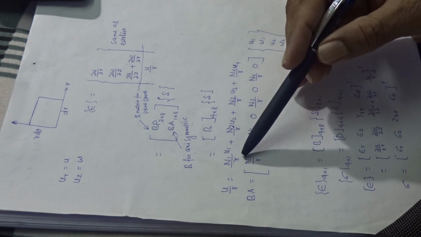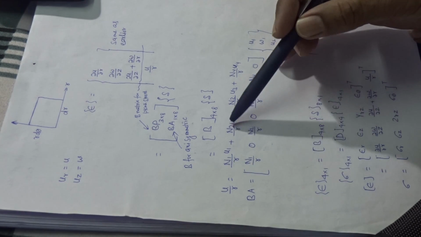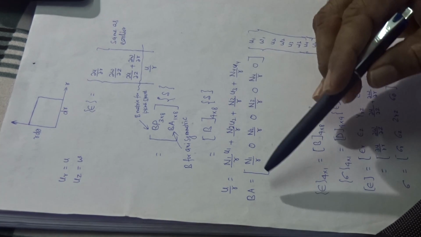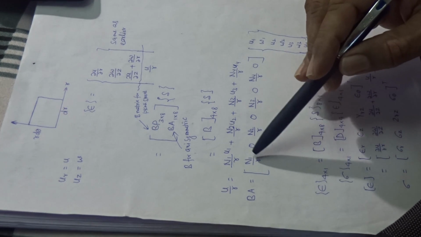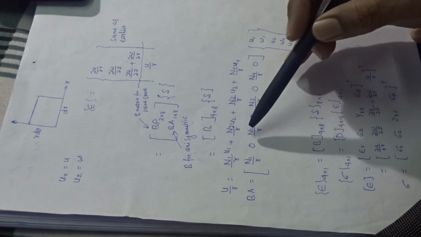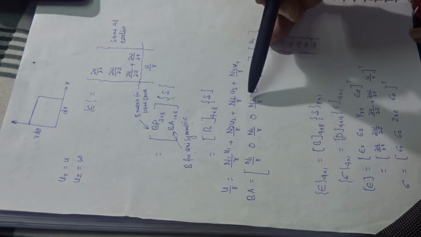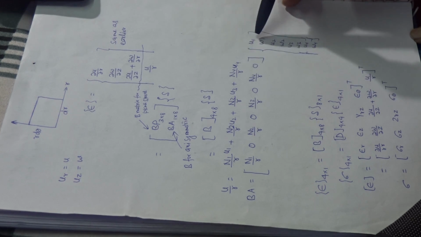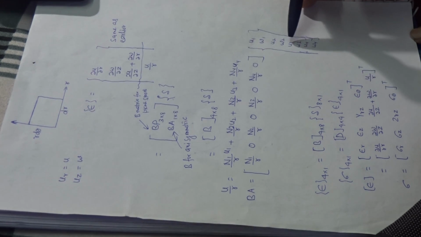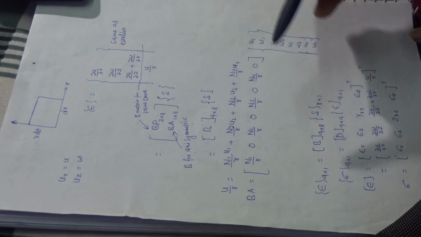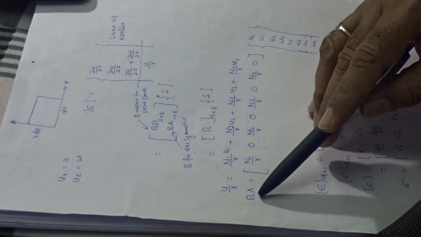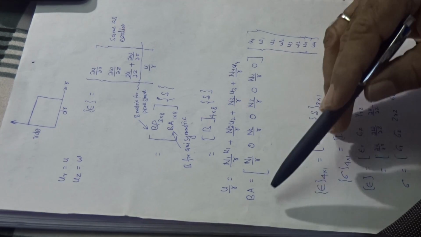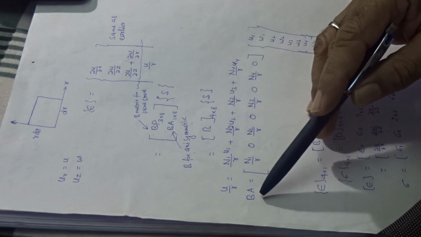So this is N1 u1 by R, N2 u2 by R, N3 u3 by R, N4 u4 by R. So the B matrix is denoted by N1 by R 0, N2 by R 0, N3 by R 0, N4 by R 0, and we multiply by the displacement u1 w1 u2 w2 u3 w3 u4 w4. So this should be BA multiplied by delta. BA is only this portion.